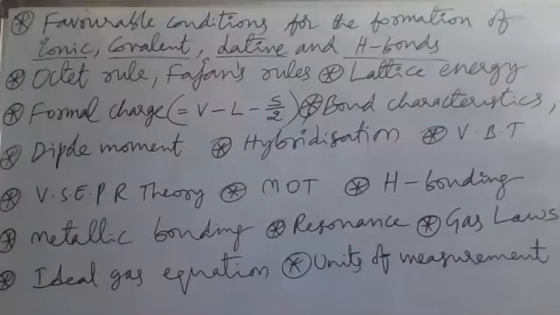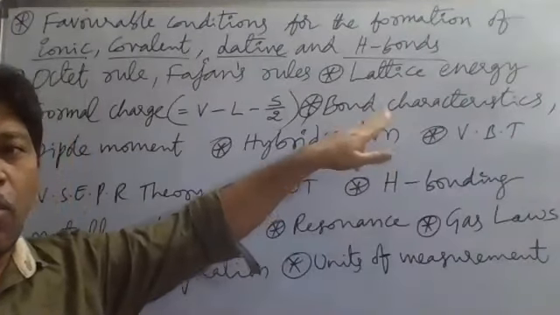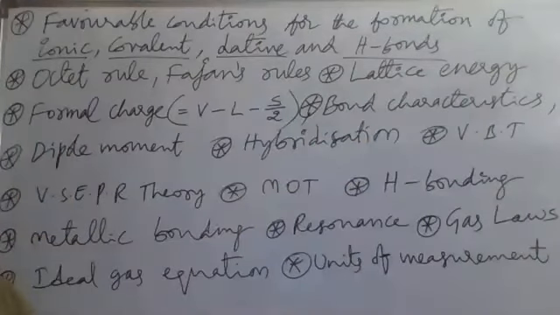Bond characteristics means what here? The bond length, bond energy, bond angle. So these all things come under bond characteristics. And bond order: bond order means the number of bonds between two atoms in a molecule. Number of bonds between two atoms in a molecule is called bond order. So the bond order concept is also important here.